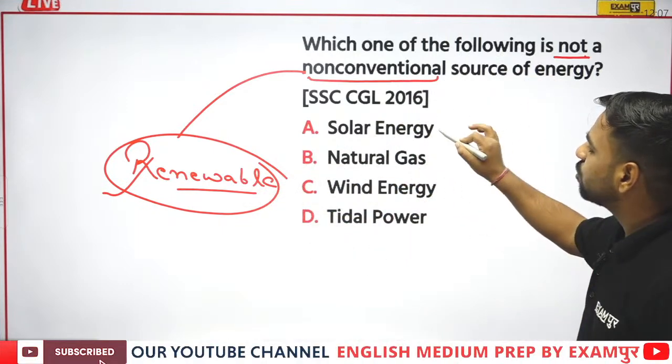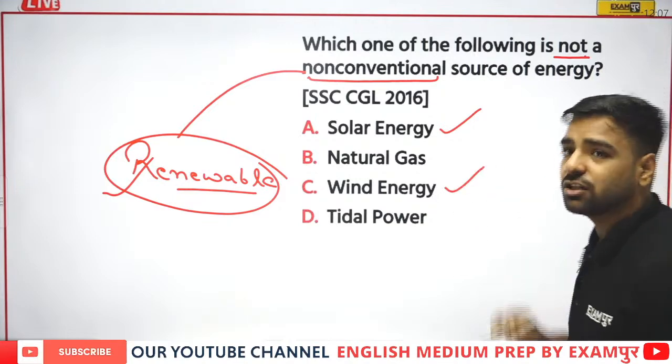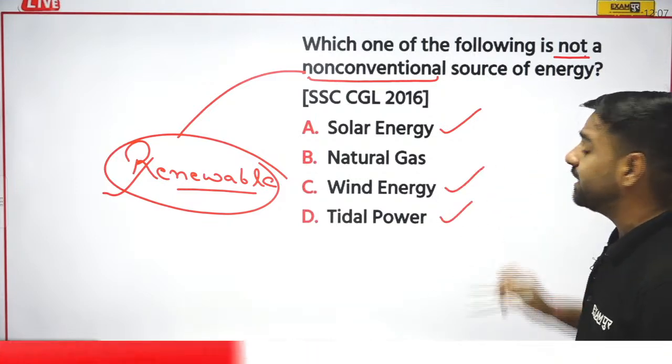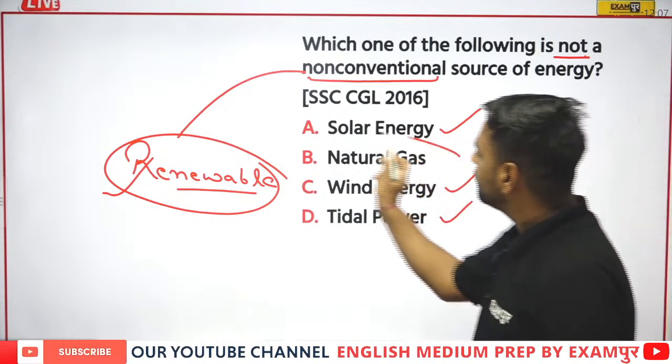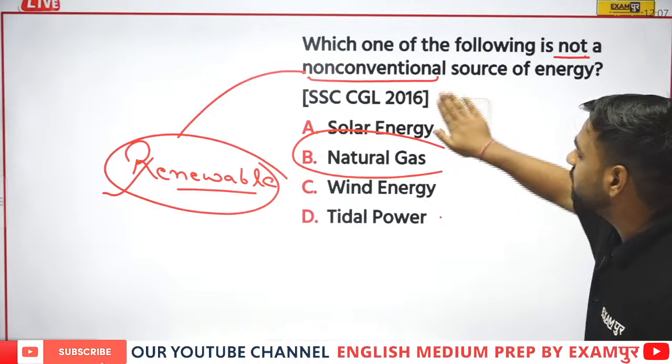We know that solar energy is renewable, right? In a similar manner, wind energy is also renewable. Tidal power is also renewable. So what is left? Natural gas. So here, what is the correct answer? Natural gas would be the correct answer. I guess you got my point.